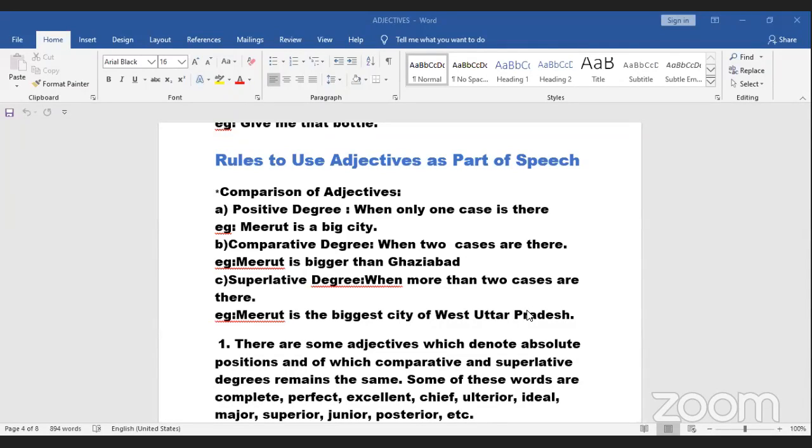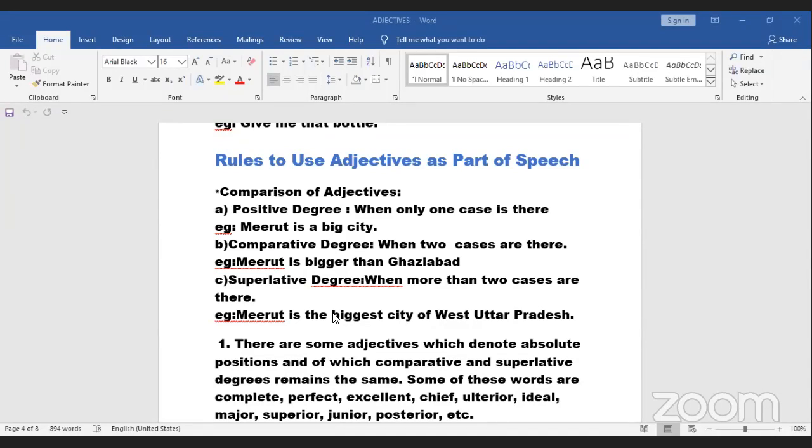So Meerut is being compared with a lot of other cities in West Uttar Pradesh, and the superlative degree is biggest. Okay, this is how we use it. If I'm not talking about any comparison, I use the first degree, big. If I'm comparing two nouns, then comparative degree, bigger. If I'm comparing one city with a lot of other cities, then we use superlative, biggest. Similarly, fast, faster, fastest, strong, stronger, strongest.